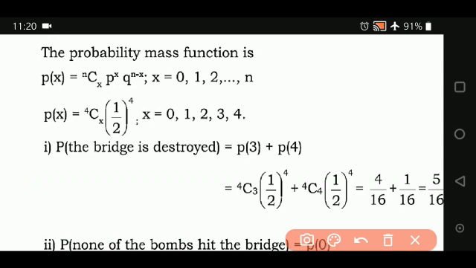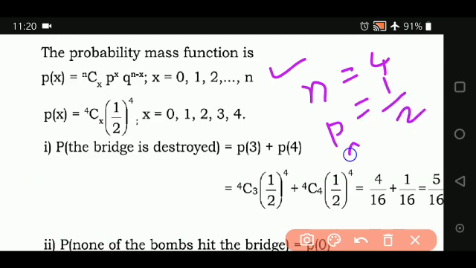Whether you solve Bernoulli distribution, binomial distribution, Poisson, any distribution, the first and foremost step is to write the probability mass function. Then in that probability mass function, you substitute the value of n which is given to you, that is 4, and also the values of p and q. P is equal to 1 upon 2, automatically q will be 1 minus p, that is 1 minus 1 upon 2, which is nothing but half, that is 1 upon 2.